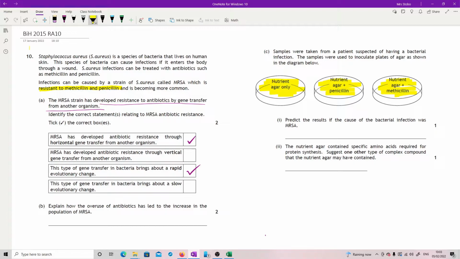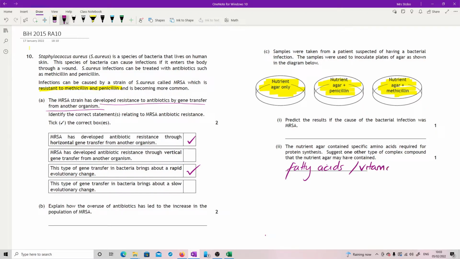The nutrient agar contains specific amino acids required for protein synthesis. Just one other type of complex compound that the nutrient agar may have contained. Okay, right, so if you've got amino acids for protein synthesis, I'll look for something else that you would use for other big things. So fatty acids are really important for making your phospholipids and membranes and stuff like that.